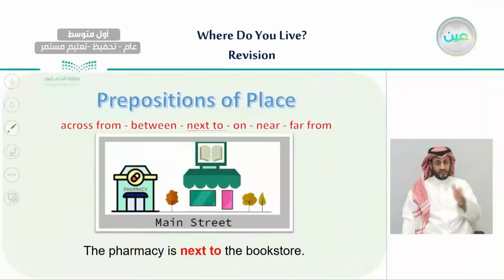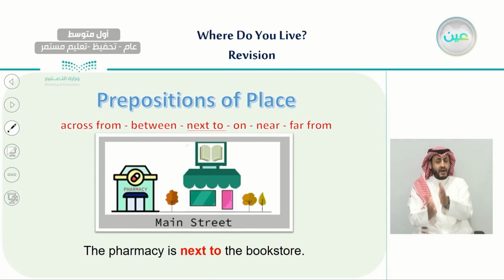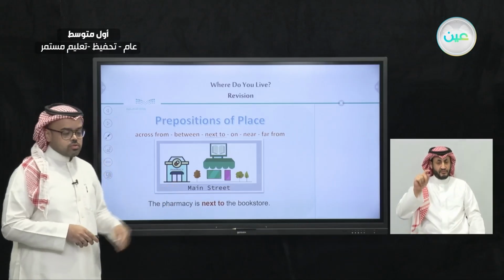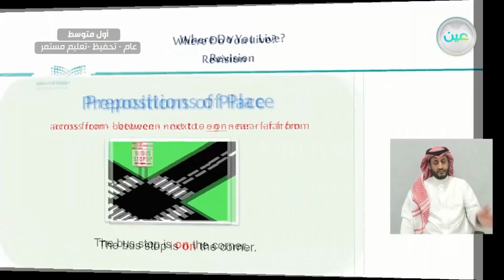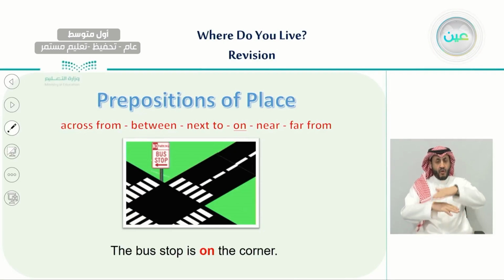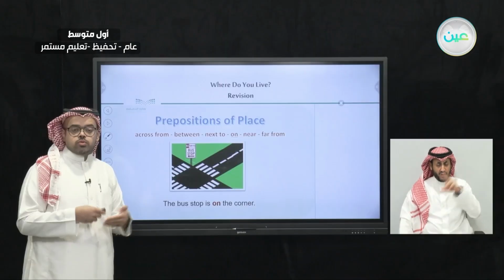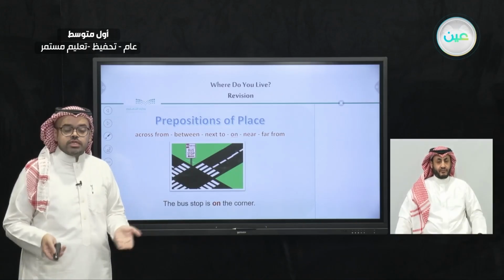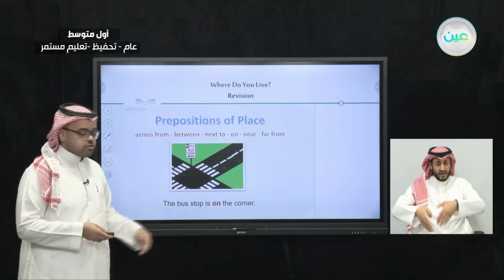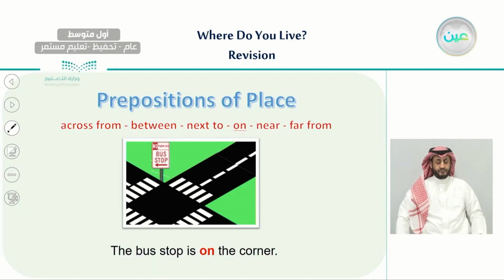The other preposition we have is next to. For example, the pharmacy is next to the bookstore. Here in this picture, this is a bookstore and this is a pharmacy and nothing between them. So the pharmacy is next to the bookstore. The other preposition is on, and as we have learned from the beginning, we use on for buildings and streets, and also for corners. So for example, the bus stop is on the corner.